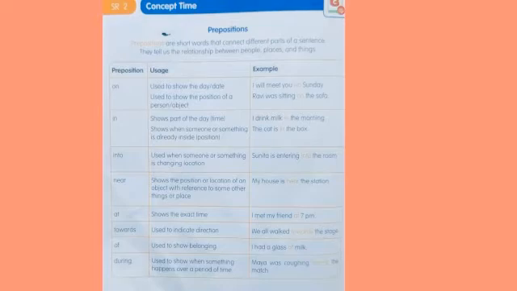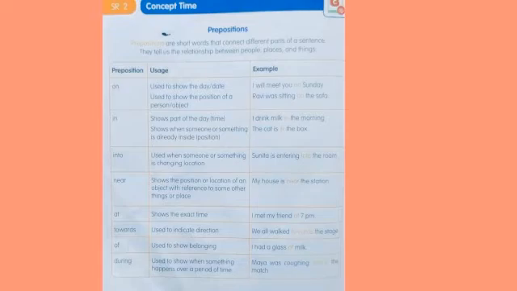Next preposition is "of". Use it to show belonging. See here, I had a glass of milk. Sita is the wife of Rama. Belonging. Rama was the son of Dasarada. "Of" shows belonging.